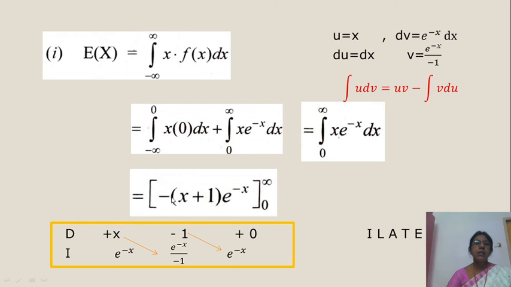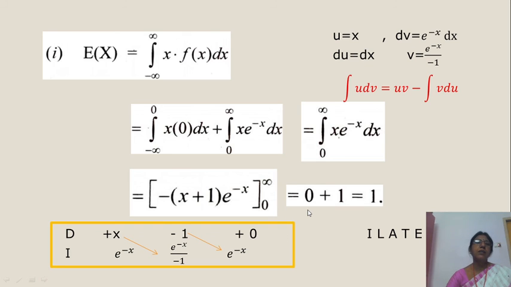So taking minus common, x e power minus x, 1 e power minus x, two minus symbols. Substitute limits 0 to infinity. Put infinity first, we get e power minus infinity is 0. Next, minus of minus becomes plus, put x equal to 0: 0 into e power 0, which is 1. So we get the value is 1.